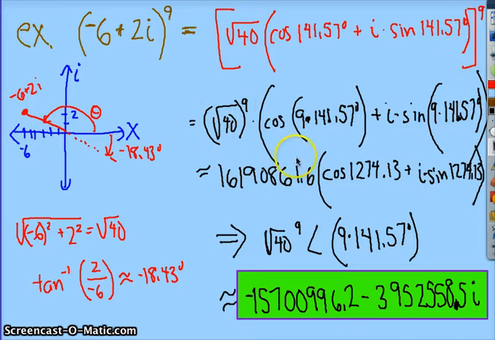So we have to know how to do this by hand. Our calculator can still help us, especially with this part. So again, convert complex to polar. Take your modulus, raise it to that exponent. Take your argument, multiply it by that exponent, and simply simplify. All right, I hope that helps. Thanks for watching.